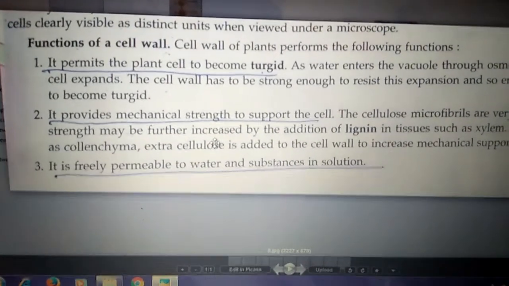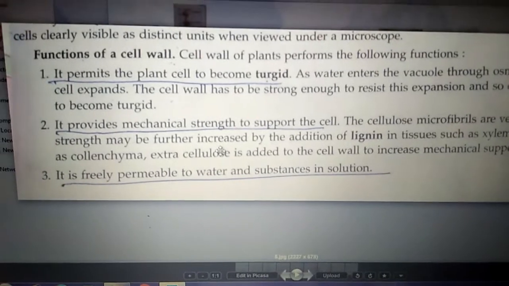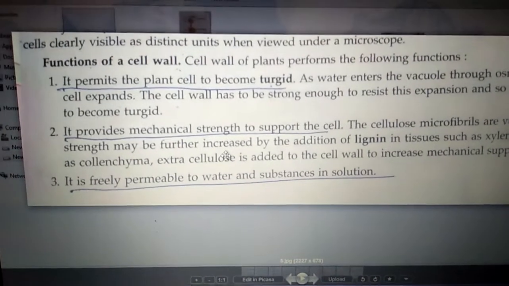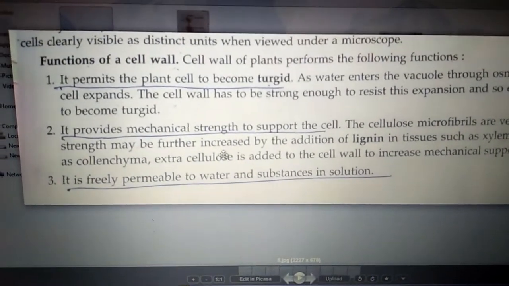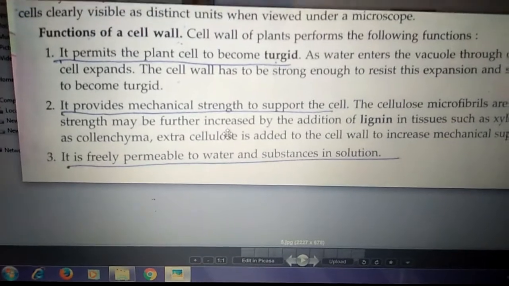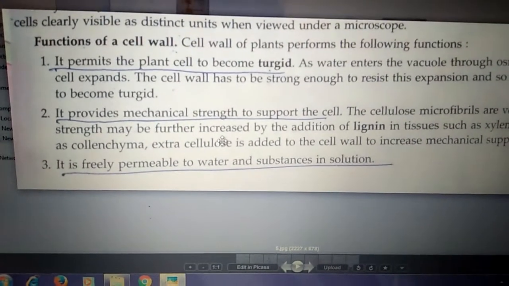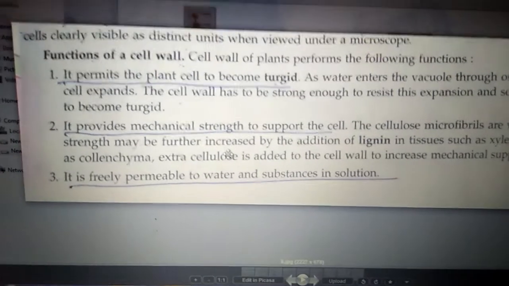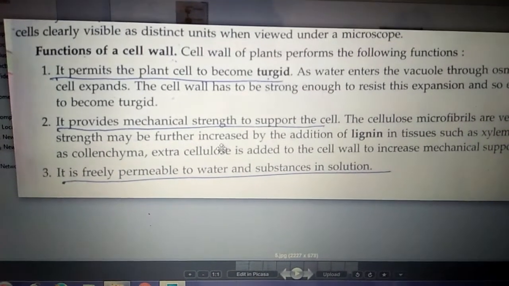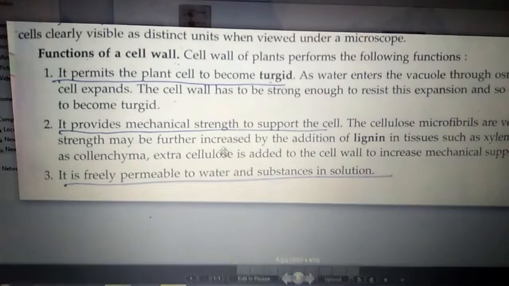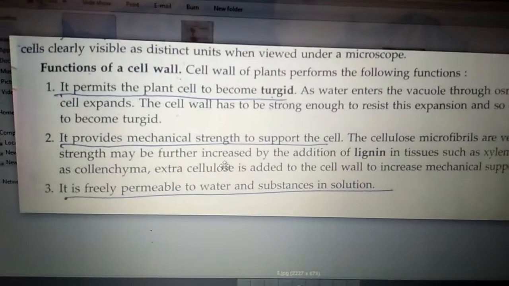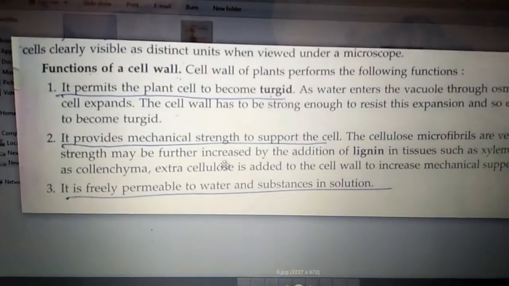If there is no cell wall, then the plant cell can burst. So cell wall performs the function of giving turgidity. When water enters into the cell, it swells up, and that turgidity can be tolerated with the help of the cell wall. Then second function of the cell wall is that it provides mechanical support to the cell, because cell wall is made up of cellulose, and cell wall also contains one more substance called lignin. That lignin is very strong and it provides strength to the cell wall. So cell wall gives mechanical strength to the cell.